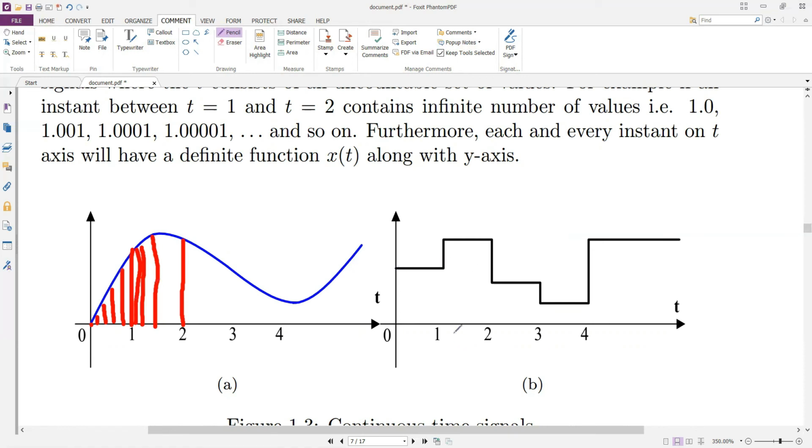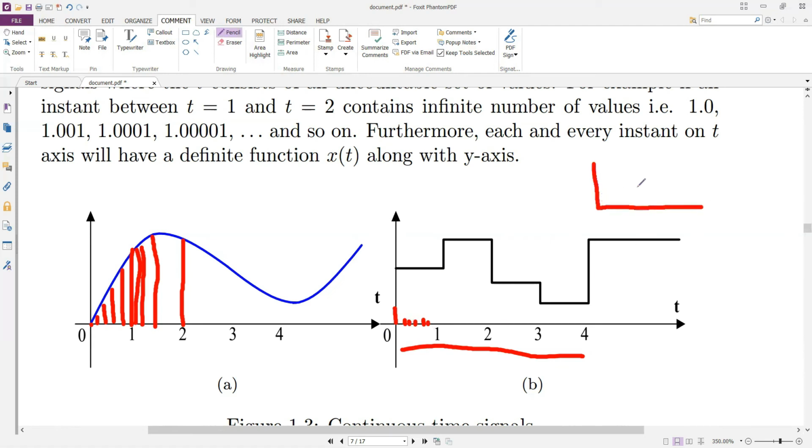Similarly, if you look at this particular signal and if you look at the continuity of the signal along the time, it can be observed that this signal is defined for each and every interval of time. If you look at 0, 0.5, 0.25, 0.75, whichever value you take along the time axis, a signal will have a particular value at that instant of time. So such type of a signal which is defined for each and every interval of time is commonly referred to as a continuous time signal.